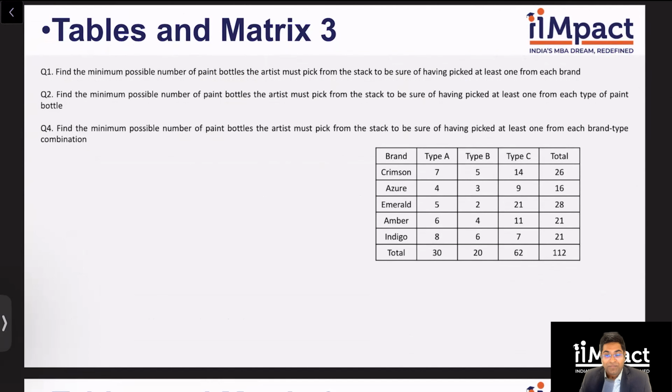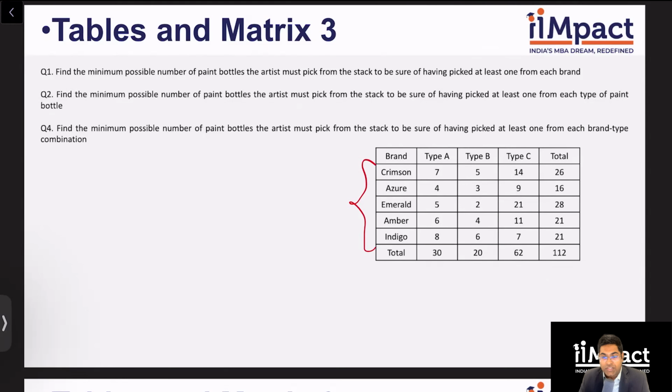Question number 1. Find the minimum possible number of paint bottles that the artist must pick from the stack to be sure of having picked at least one from each brand. So each brand means we're looking at the rows, correct? And they need to be sure of picking at least one from each brand and we need to find the minimum.